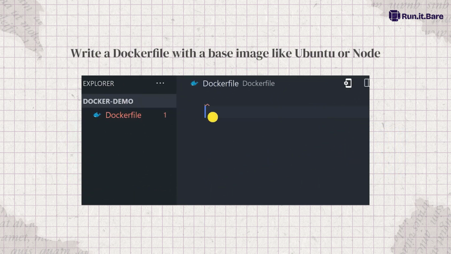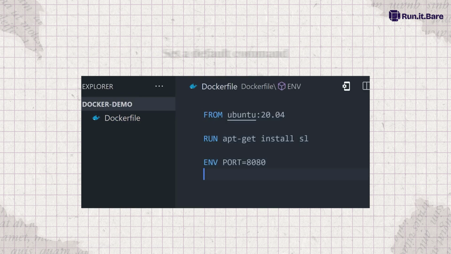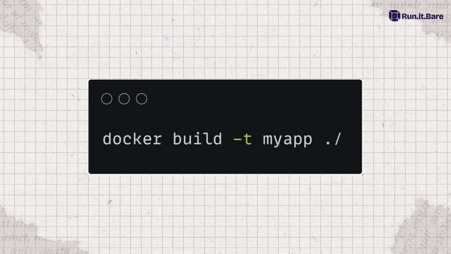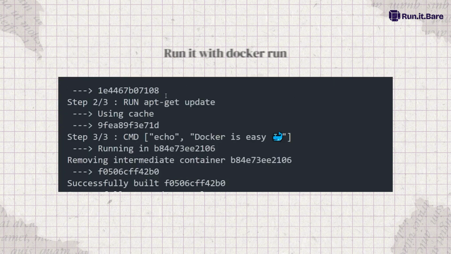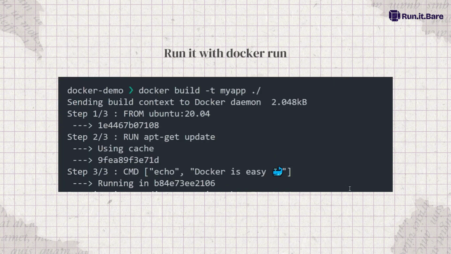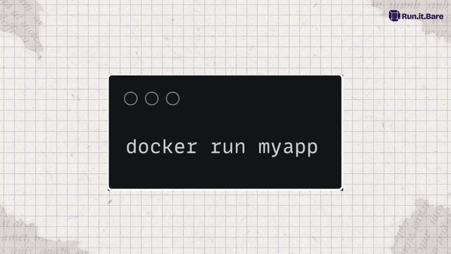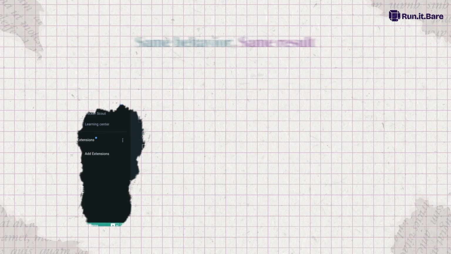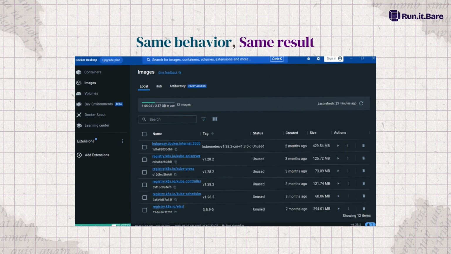Here's what you do. Write a Dockerfile with a base image like Ubuntu or Node, add your dependencies, set a default command, build it with docker build, run it with docker run. That's it. Now your app can run anywhere with no weird surprises. Same behavior, same result every single time.